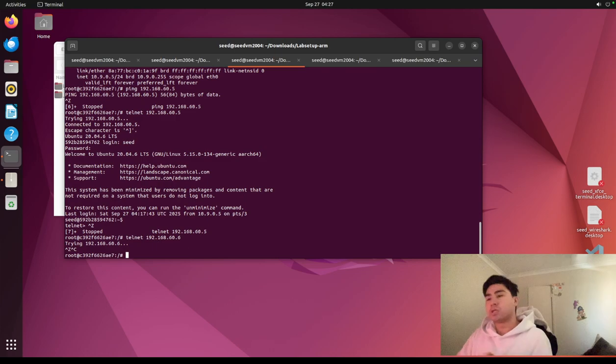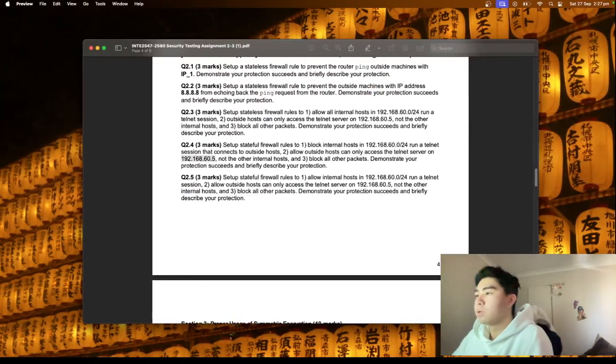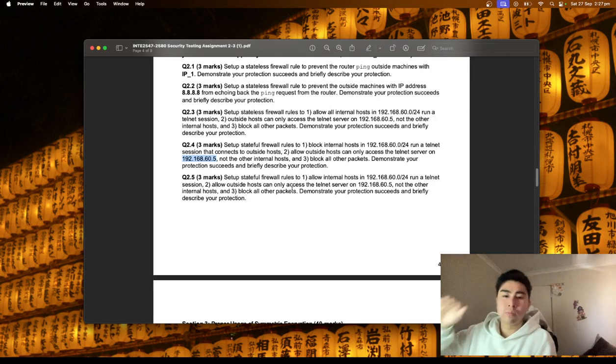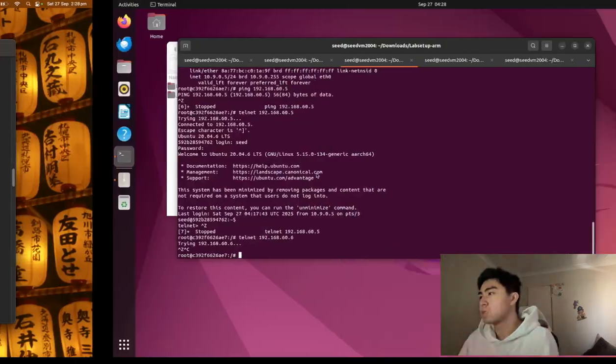So our final section, we've got to do 2.5. Check it out. Set up a stateful firewall rule again. Allow internal hosts to run a telnet session. So it's similar to question 2.3. Allow outside hosts to only access 192.168.60.5 and not other internal hosts, and block the rest. So it's essentially the same as 2.3, but we're using a stateful firewall setup. So we'll do that.